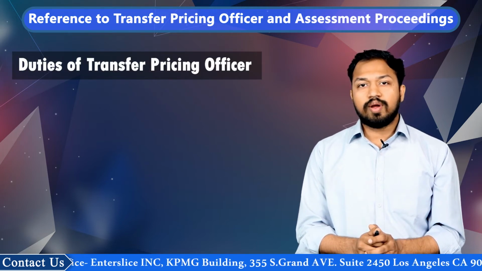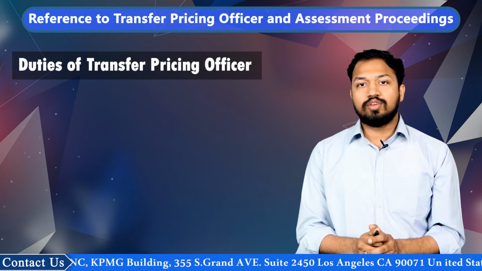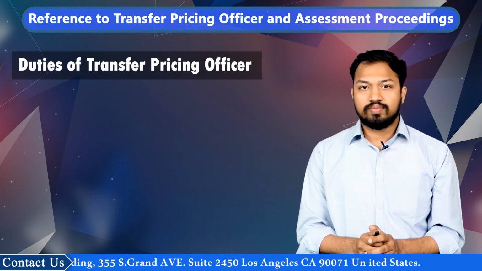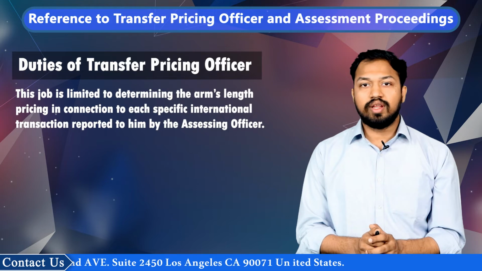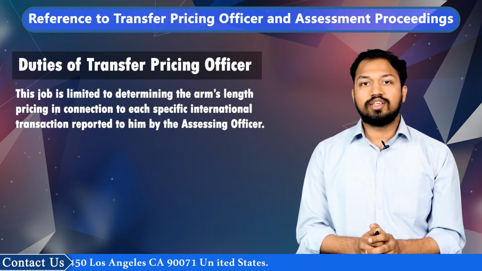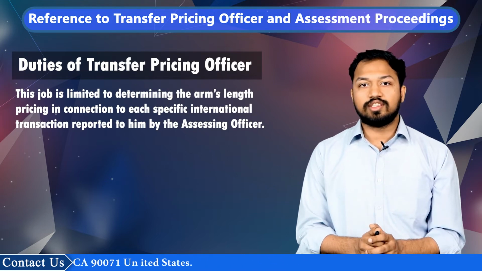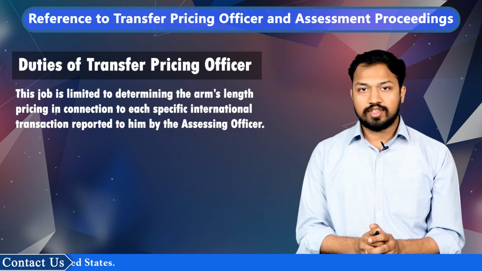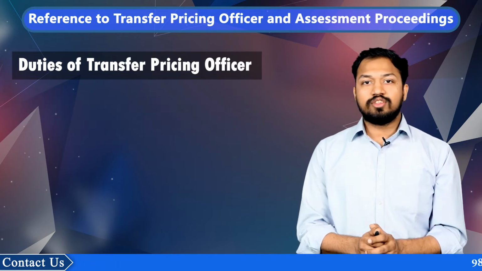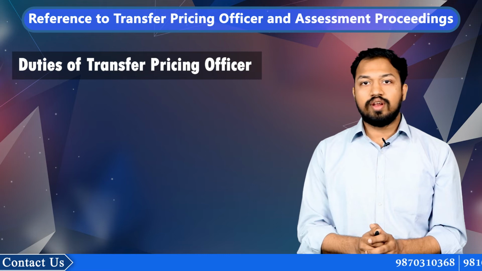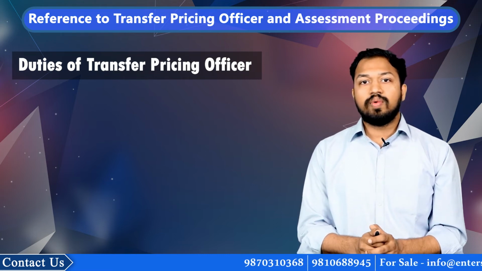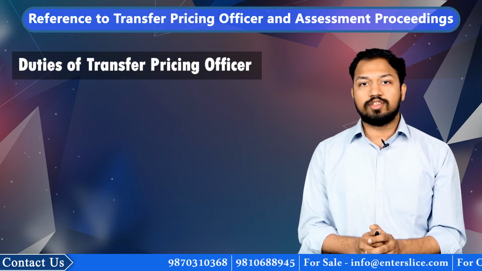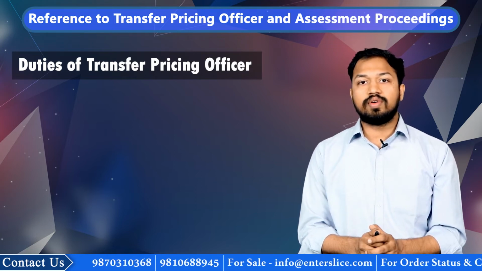The job of transfer pricing officer begins upon receipt of a reference from an assessing officer. This job is limited to determining the arm's length pricing in connection to each specific international transaction reported to him by the assessing officer. If the officer uncovers the presence of a few transactions that have not been referred to him by the assessing officer, the officer must address the situation with the assessing officer so that a new reference is obtained with regard to such discovered transactions.